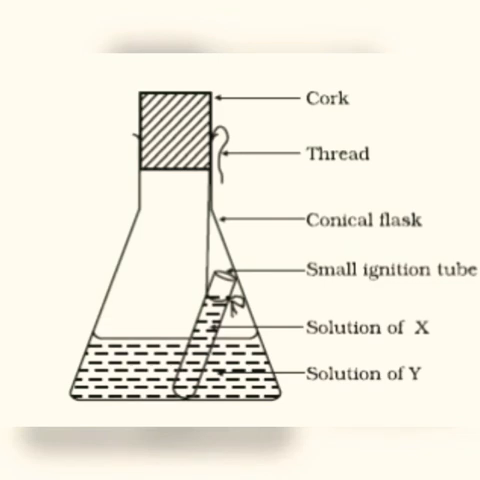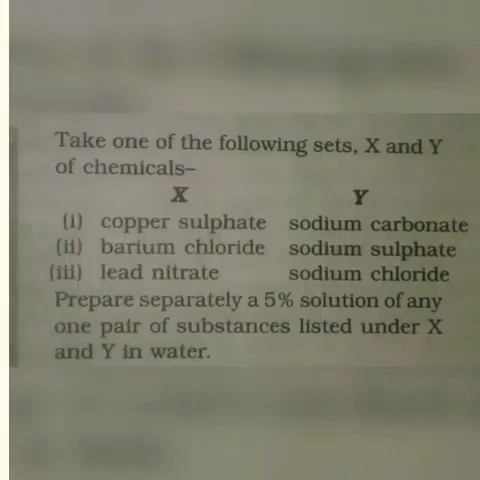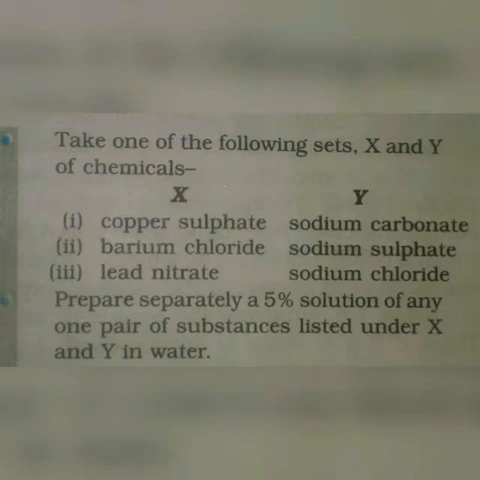The figure contains ignition tube containing solution of X dipped in a conical flask containing solution of Y. For conducting the experiment, we have to take one of the following sets, one from X and one from Y. Both are chemicals. Prepare separately a 5% solution of any one pair of substances listed under X and Y in water.